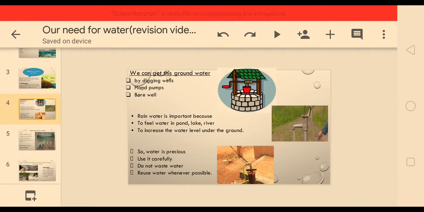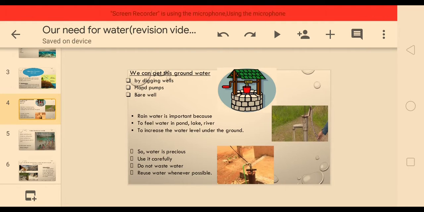And this is groundwater. See children, rain is very important to fill water in ponds, lakes, rivers, as well as to increase the water level under the ground. Why is rain important?